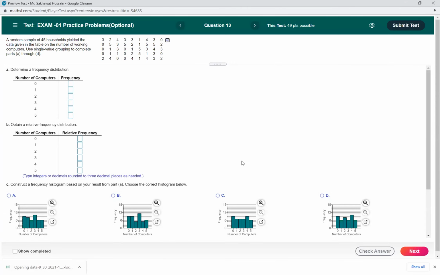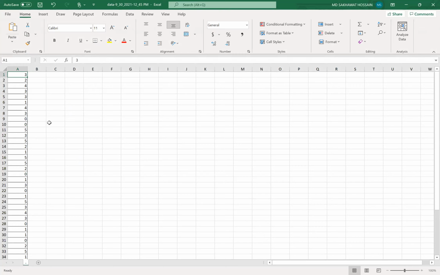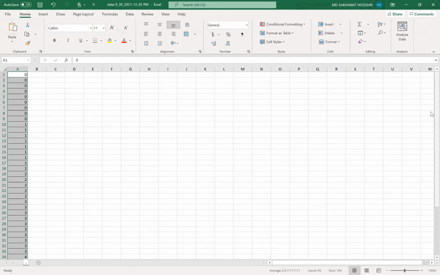Then it will be opened in an Excel sheet. If you work on the Excel sheet, that will be easier. So let me share the Excel. Here you can also sort this. Select the numbers from here to here, then sort smallest to largest. So what are the distinct numbers? We have 0, 1, 2, 3, 4, 5.